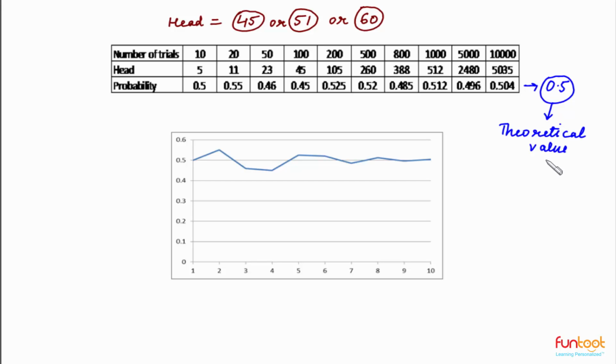So theoretical value of getting a head on a toss of coin is 1 by 2, which is equal to 0.5. And we can see here as the number of trials increases, the experimental value of probability approaches the theoretical value of probability, that is 0.5.